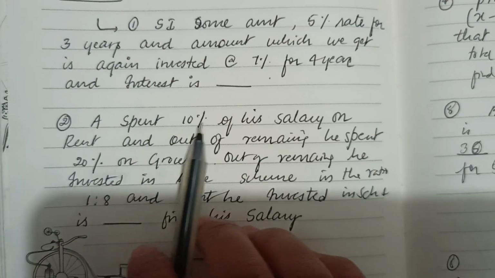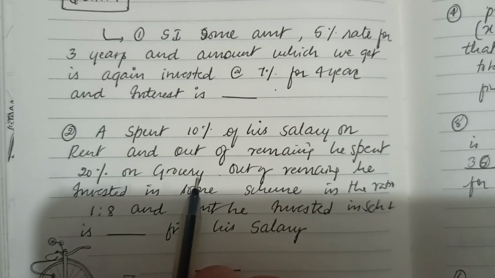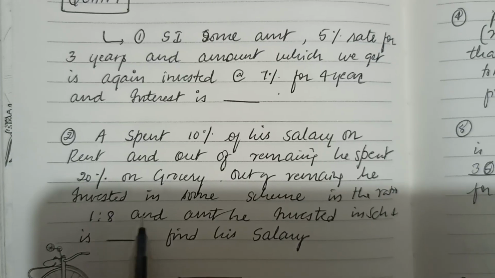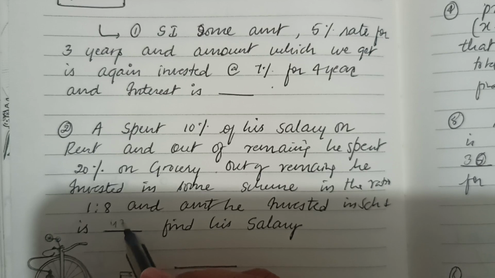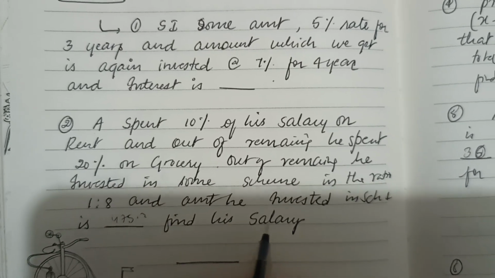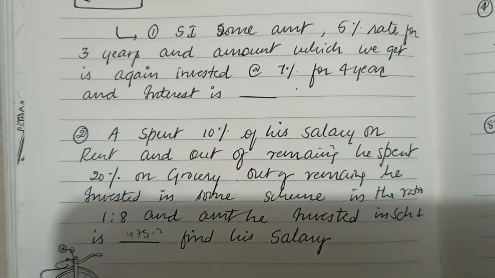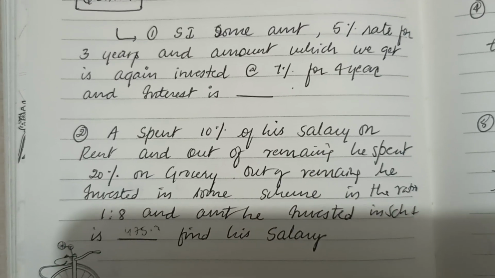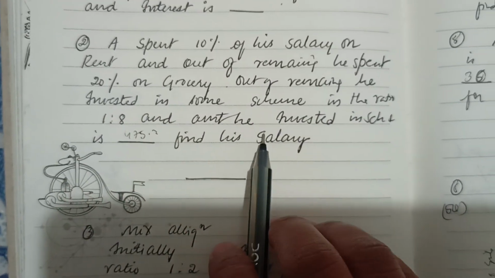Okay, and next question, it was on percentage. A spent 10% of his salary on rent, and out of the remaining he spent 20% on grocery, and out of the remaining he invested in some schemes in the ratio of 1 is to 8, and the amount he invested in the scheme 1 is I think 475.0 something they had given. Okay, and we have to find his salary. In my mind I am getting so many numbers because 50,000, and some answer I got as 2,500, and some question I got as 2,000. I don't know which one is the answer for this. So do let me know in the comment section what was the answer for this.